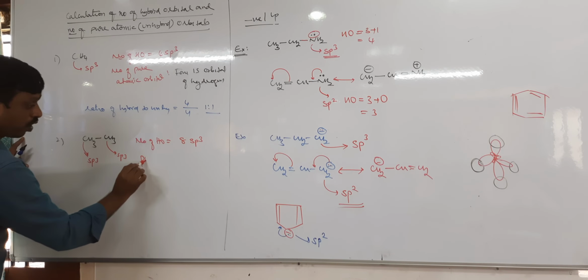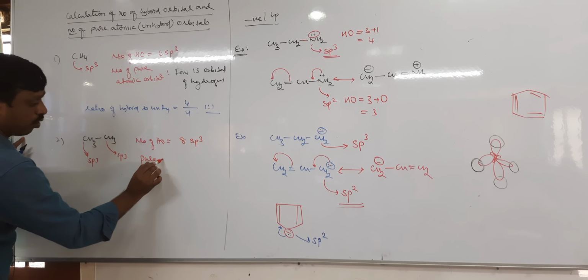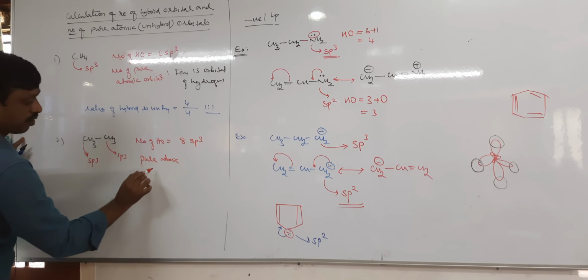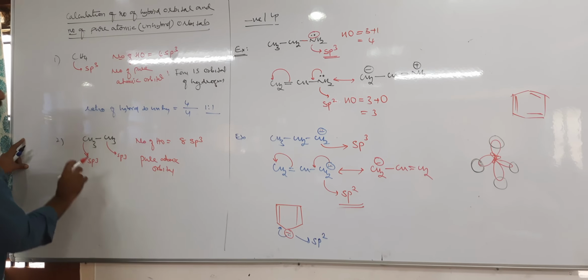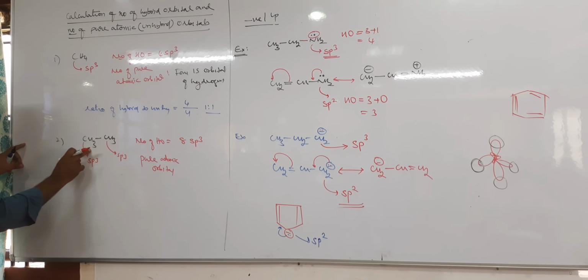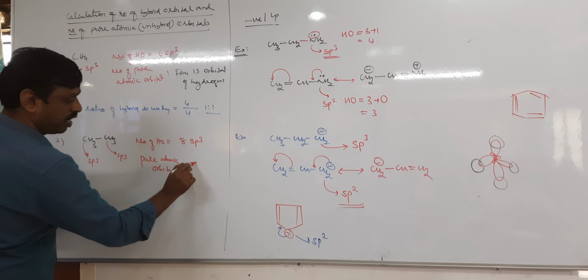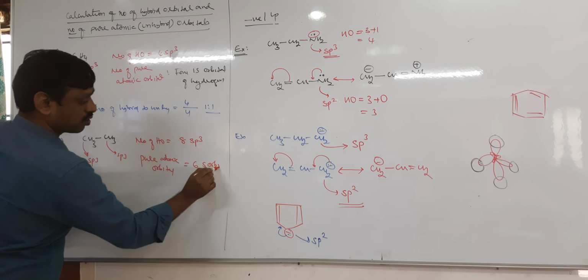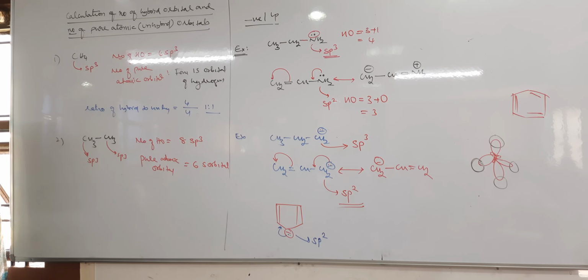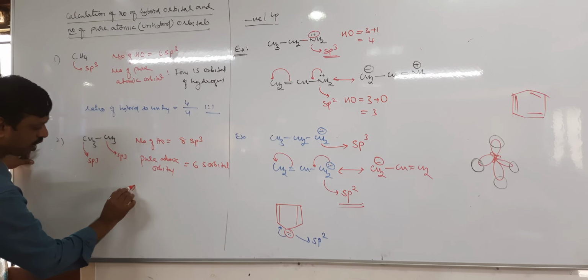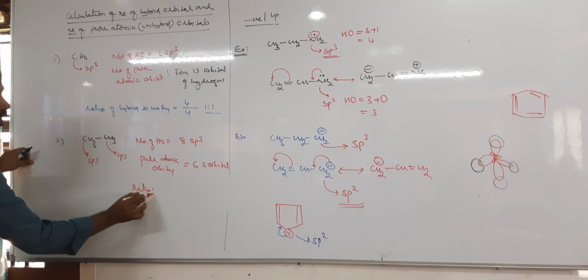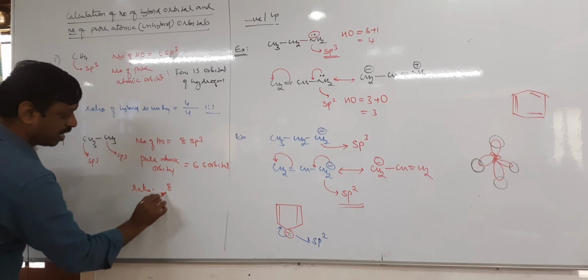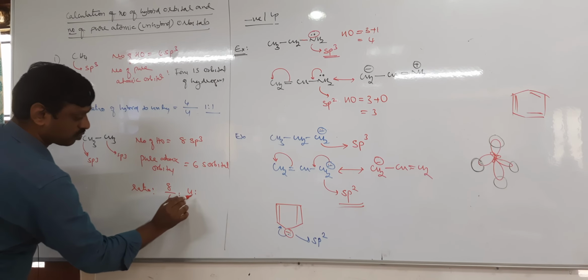Next, I want the pure orbitals. Pure atomic orbitals are also called unhybrid. Each hydrogen has 1, so 3 plus 3, 6. Therefore, it is 6 s orbitals. They are pure atomic orbitals. Here hydrogen does not undergo any hybridization, because only the central atom undergoes hybridization. Therefore, what is the ratio of hybrid to unhybrid? That is 8/6, which means 4:3.